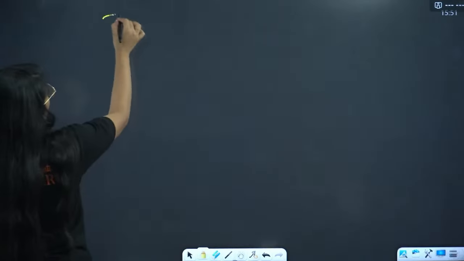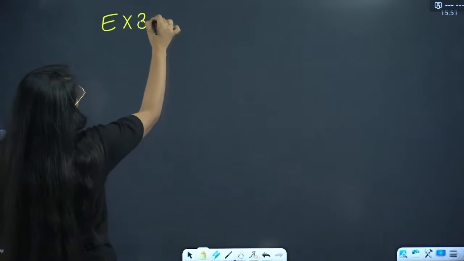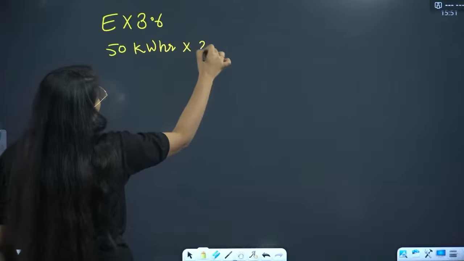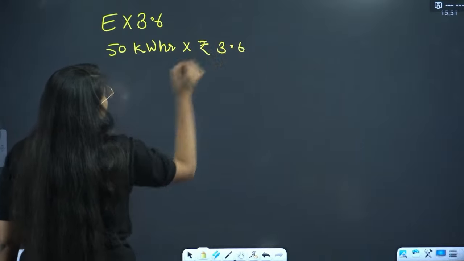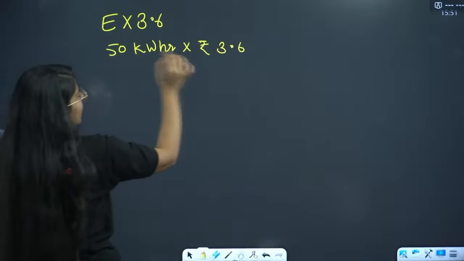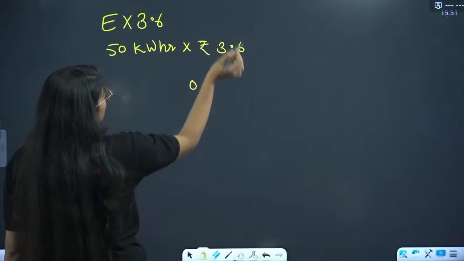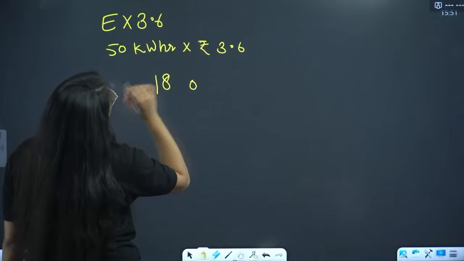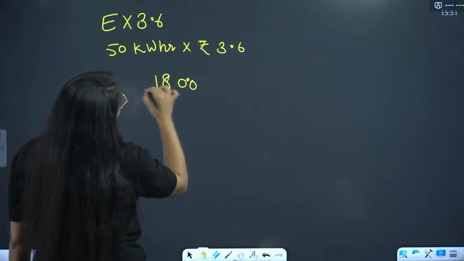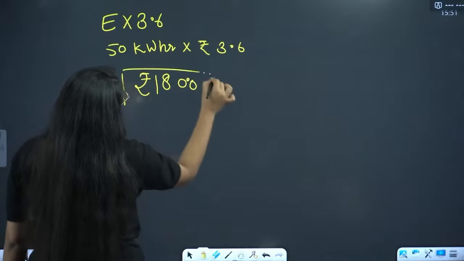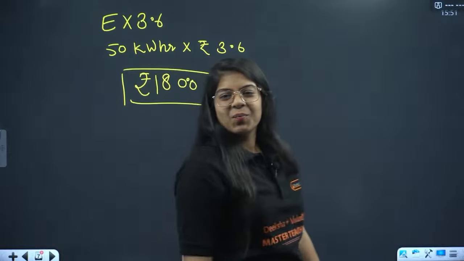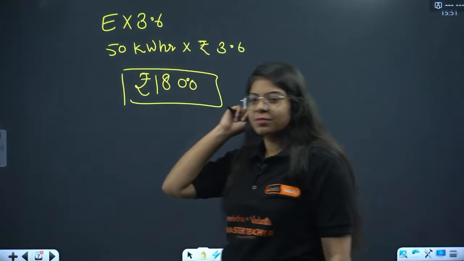So you just have to multiply 50 kilowatt hours into rupees 3.6. 5 into 6 will be 30, 0, 3. This will be 15, 1, 8, and this will be 0. 180 rupees will be your cost.